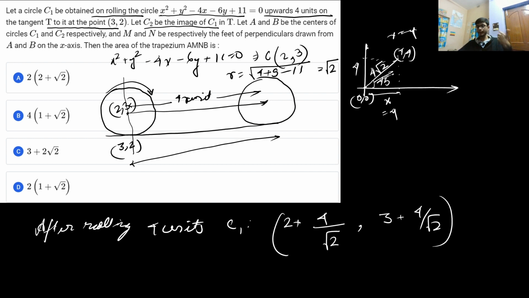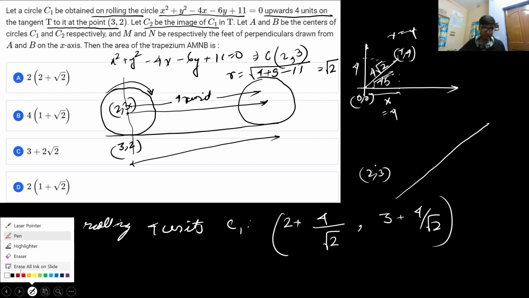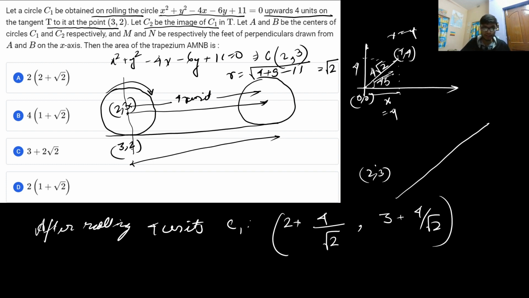So I'm trying to explain that whenever the coordinate of a circle moves, for example the coordinate of the circle was 2 comma 3, and it is said the circle has moved along this tangent, a tangent is basically a straight line. So we need to get the equation of the tangent before finding it out. The equation of tangent at 3 comma 2 will be T equal to 0.